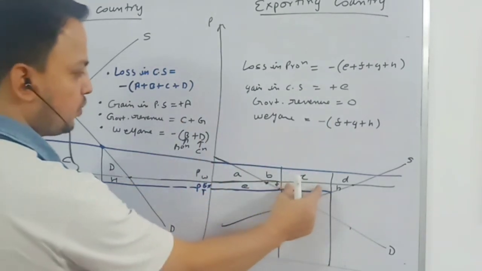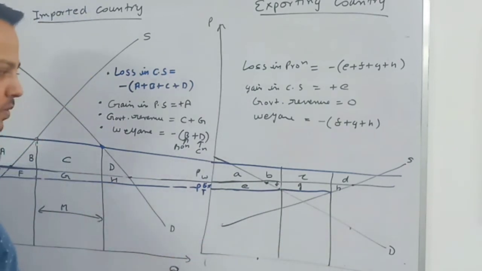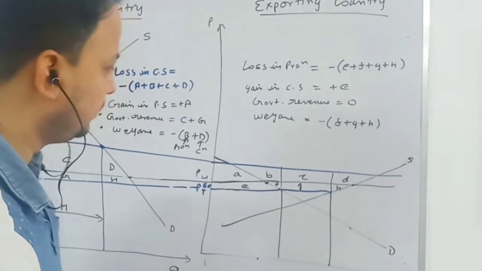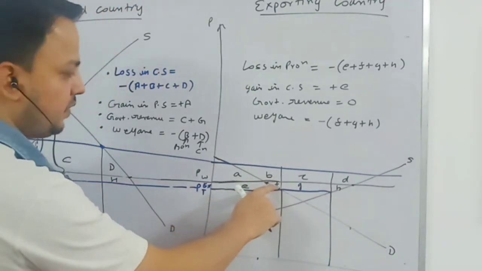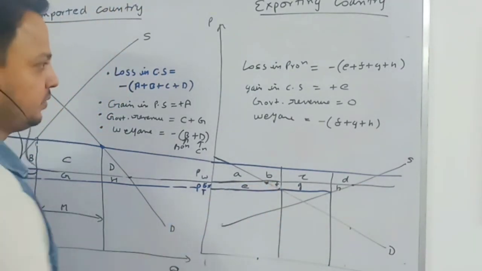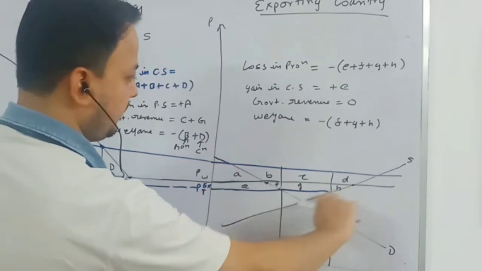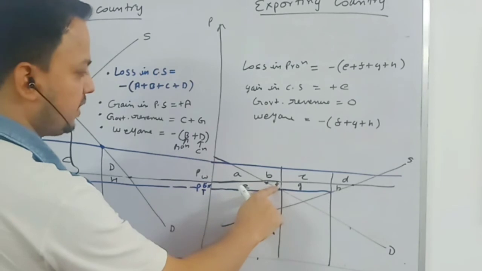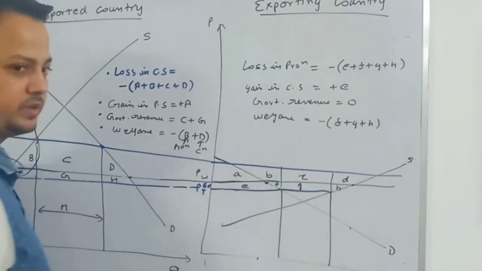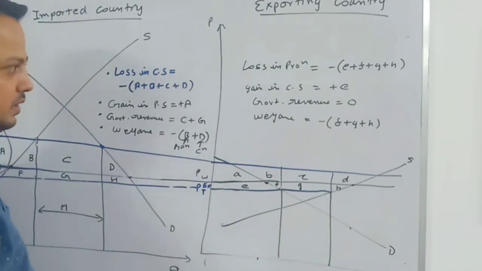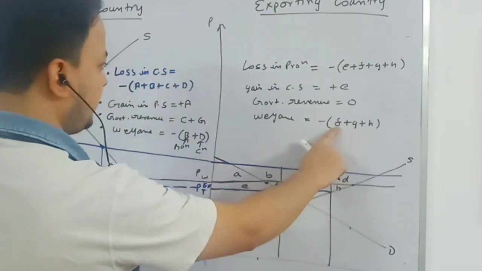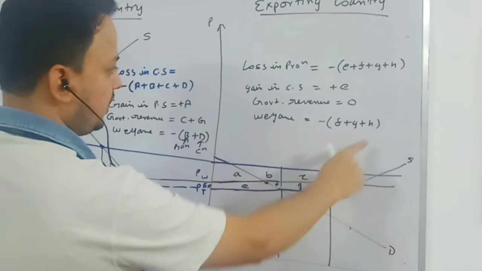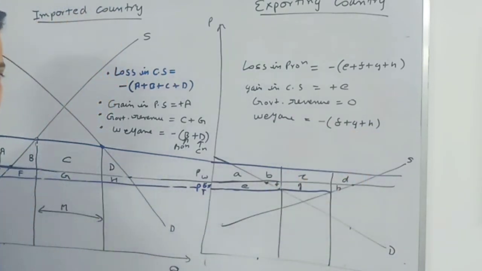This is the terms of trade loss. This F, look at this from the consumption side, is efficiency loss in consumption, and this H is efficiency loss in production.